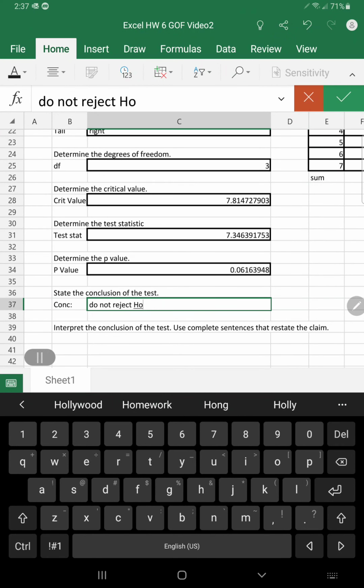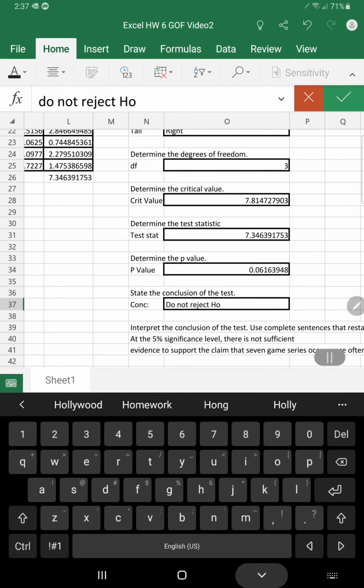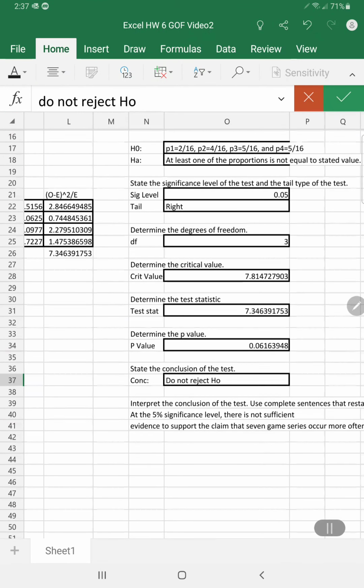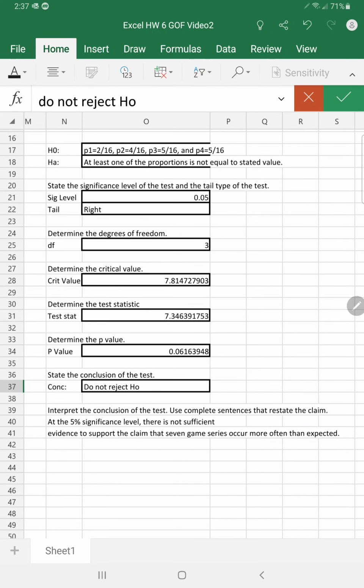And then if we want to, we'll interpret the conclusions of this test. Right, so I'll just come over here again. We have this summary of everything that we did. And if we were to interpret the conclusions of this test, we could say at the 5% significance level, there is not sufficient evidence to support the claim that a 7-game series occurs more often than expected.